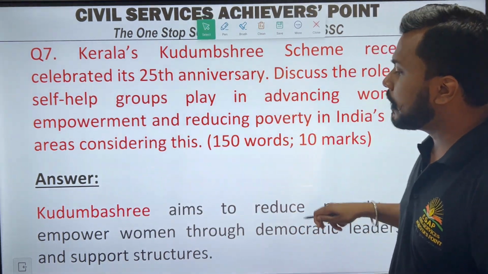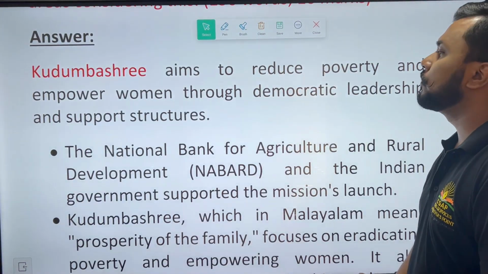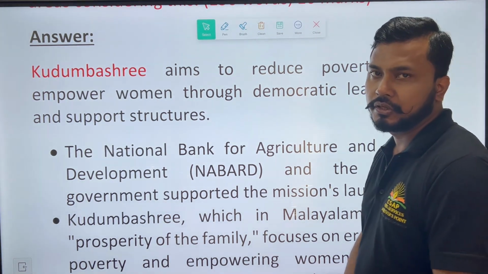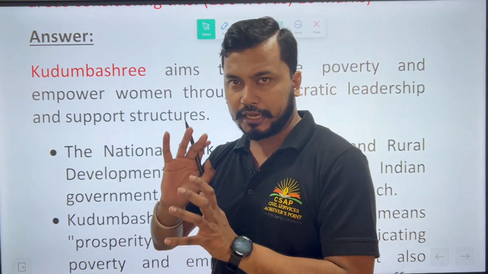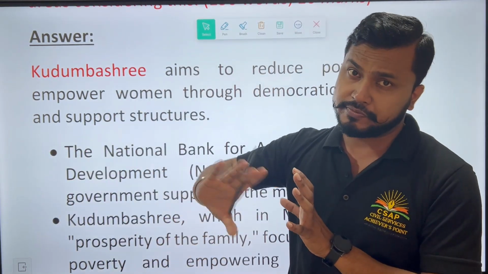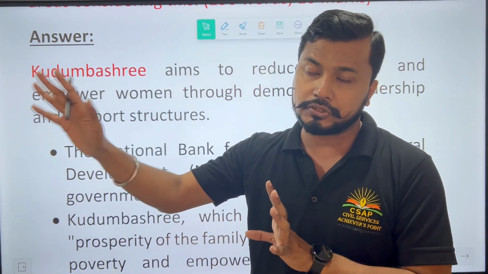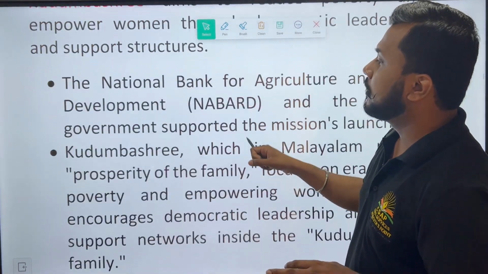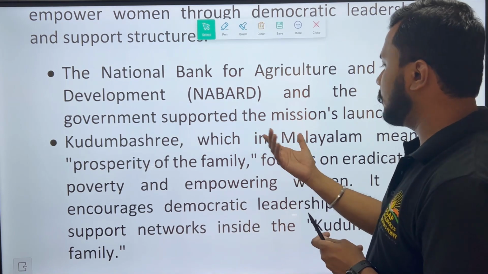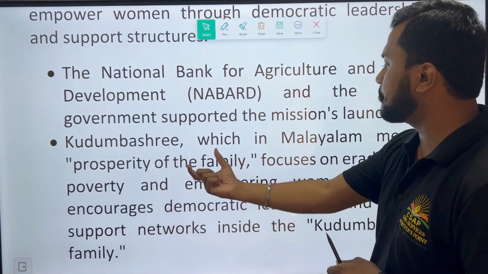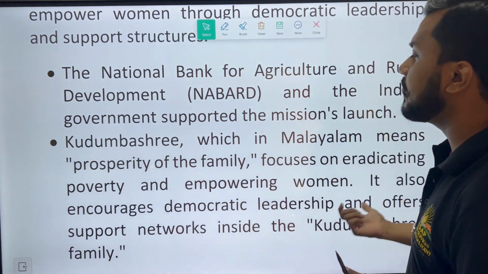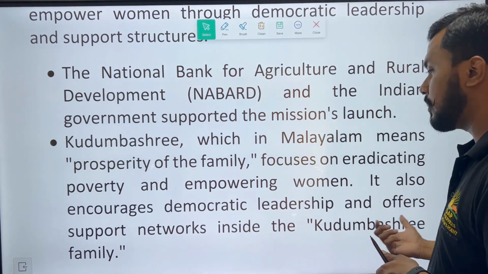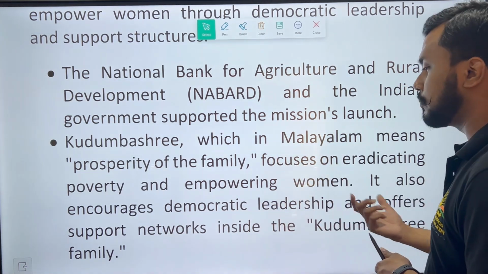Okay, so Kudumbashree aims to reduce poverty and empower women through democratic leadership and support structures. So what is the main aim of Kudumbashree? With this we know that Kudumbashree is today very much famous in West Asia also, even in the African Union also. So we will have to say this. Then here we have to say that Kudumbashree, which in Malayalam means prosperity of the family, focuses on eradicating poverty and empowering women. It also encourages democratic leadership and offers support networks inside the Kudumbashree family.